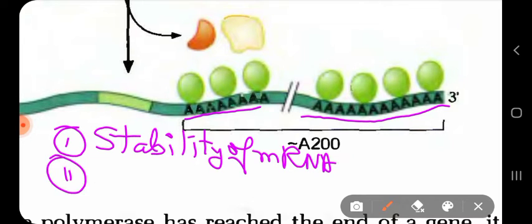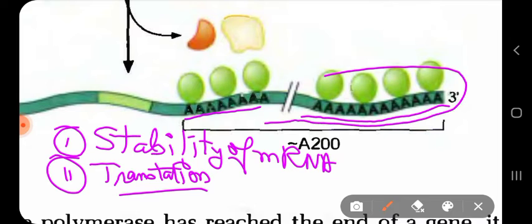And the second is that this region is important for the proteins that bind specifically to the poly A sequence during translation. So it is needed for the translation process also, where the initiation factors interact with this tail region of the mRNA and carry out the initiation of translation.